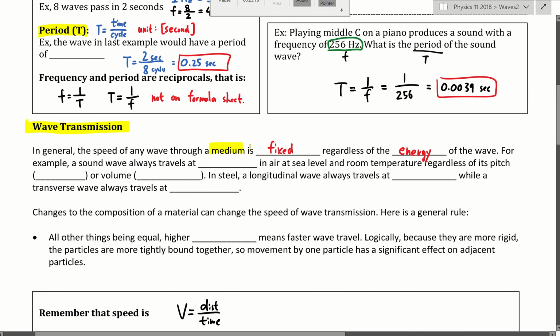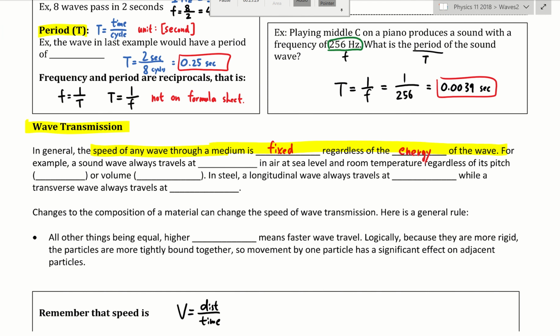Here's one example I can show. Talking louder doesn't actually make the sound go faster. When you're yelling at people versus just talking to people, it doesn't make them hear your voice faster. The sound wave doesn't travel faster because you have more energy in it. So the speed of a wave through a medium, for example the speed of a sound wave through air, is fixed, no matter how loud the sound is.